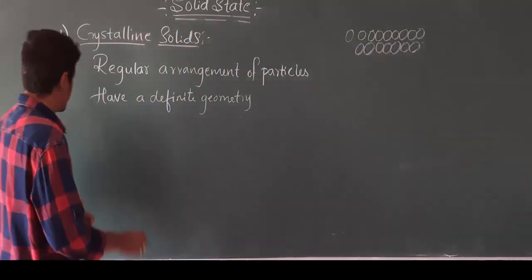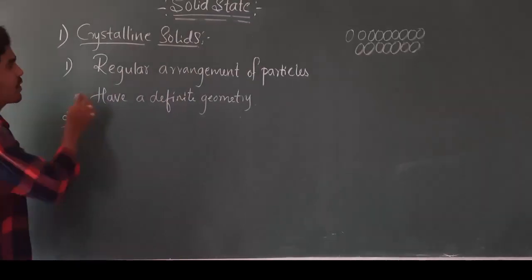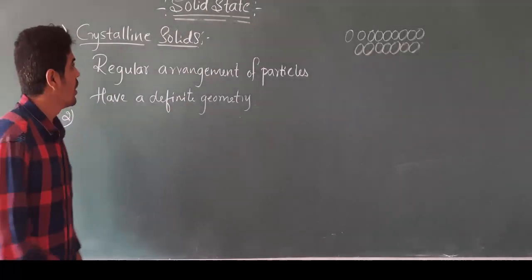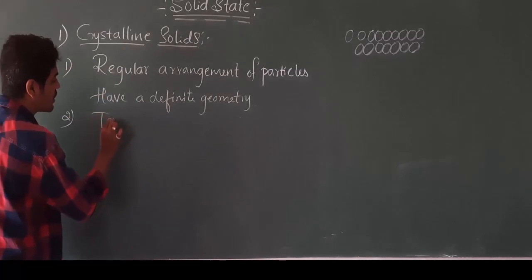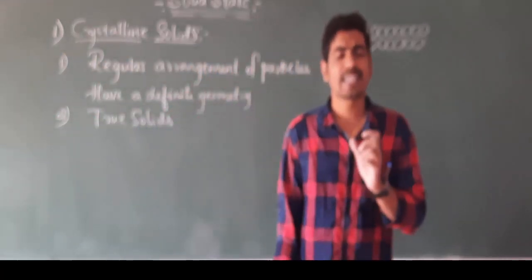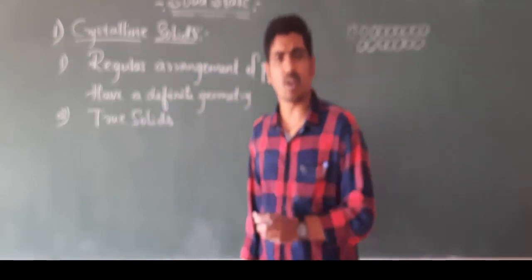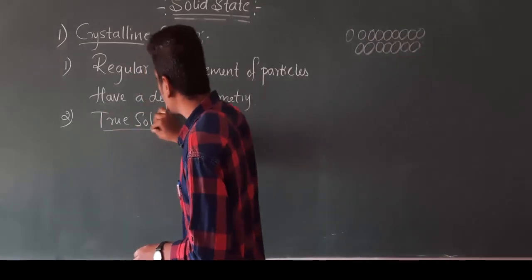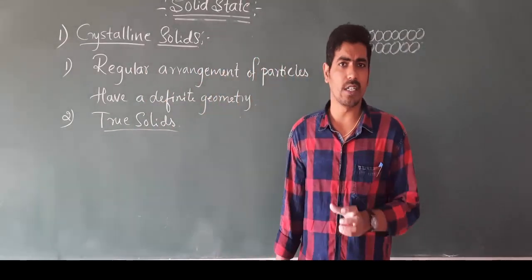Another characteristic of crystalline solids is that they are said to be true solids, meaning they show the properties of solids, and hence they are considered as true solids.